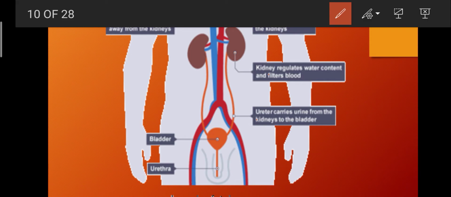So here is the renal artery, shown in red color, and the renal vein, shown in blue color, and these are two kidneys. Here is the bladder, and from the bladder a tube carries the urine out of the body, which is known as the urethra.